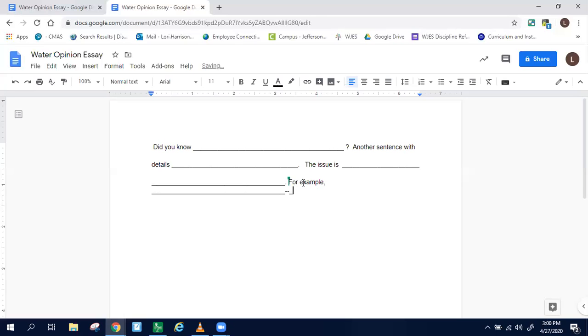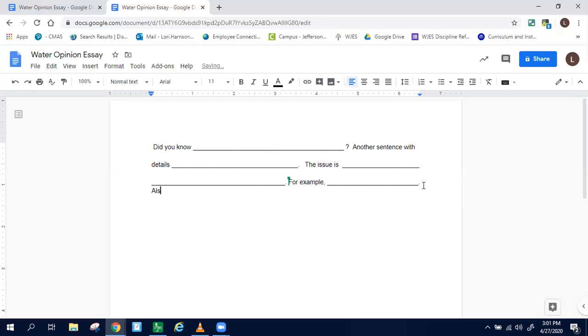Okay. And then, let's see here. There we go. For example, all right. And you don't need to double space it. I'm just doing that so you can see it better. So then you're going to finish that sentence, for example, and that's one of your ideas that helps the reader understand what the issue is.